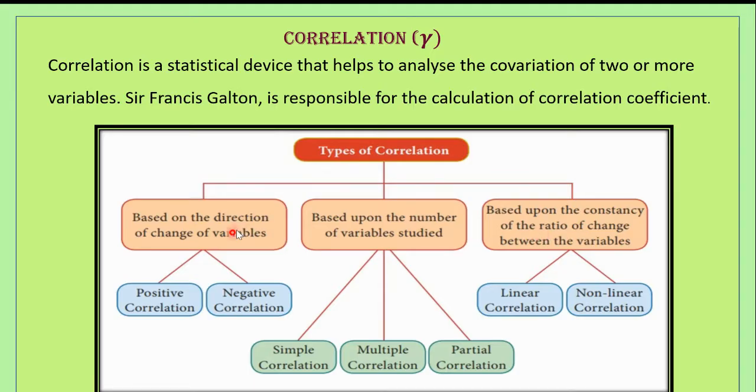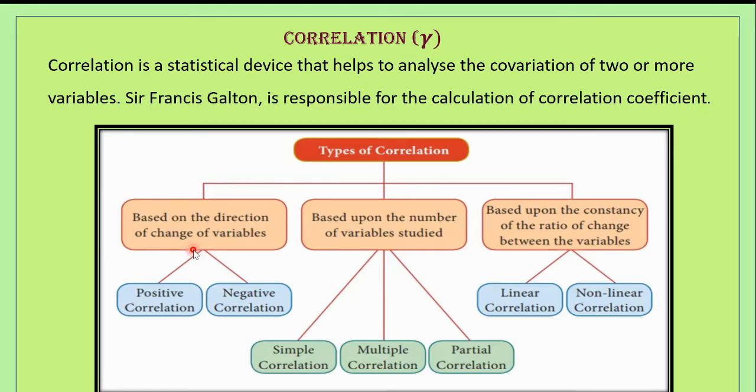So based on direction, correlation can be subdivided as positive correlation and negative correlation. Based upon the number of variables studied, it can be further divided into simple correlation, multiple correlation, and partial correlation. Based upon the constancy of the ratio of change between the variables, it can be divided into linear correlation and non-linear correlation. So let me explain the types of correlation now.